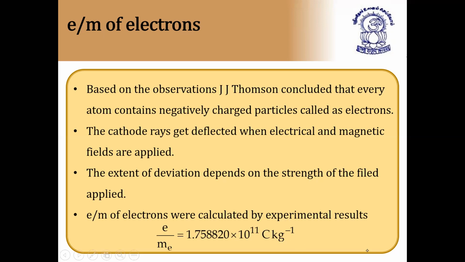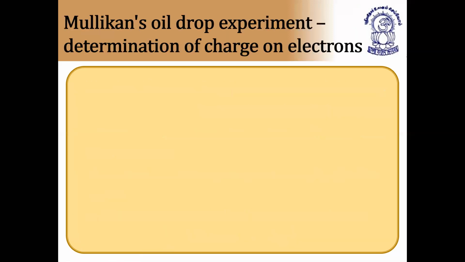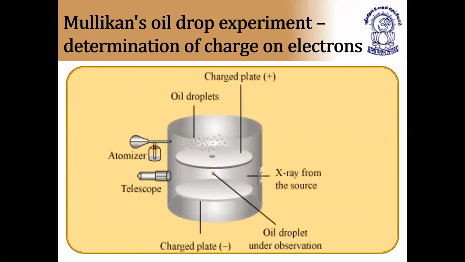Next, this is the cathode discharge tube experiment and the J.J. Thomson model. Next, as I told you before, the e/m ratio is calculated by using Millikan's oil drop experiment, which is very, very important for determination of charge on electrons. So here, this is the picture of Millikan's oil drop experiment. It has a condenser.